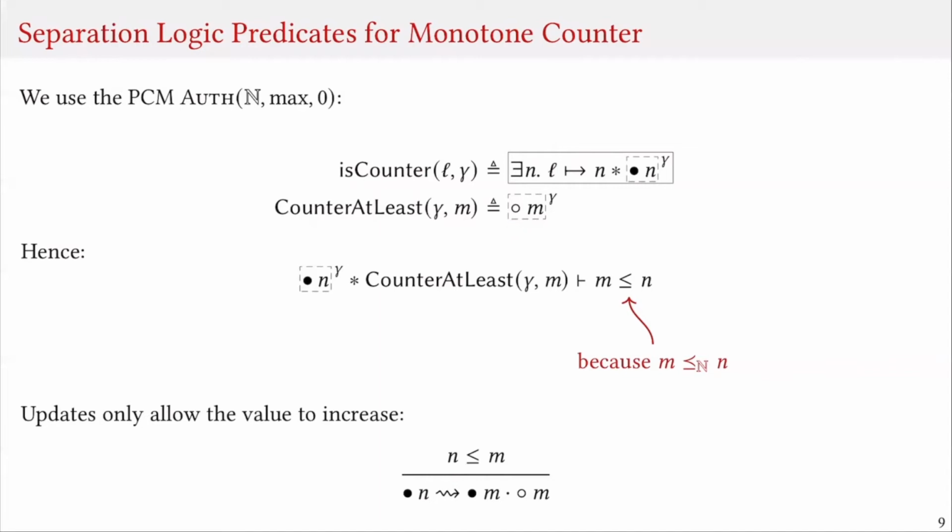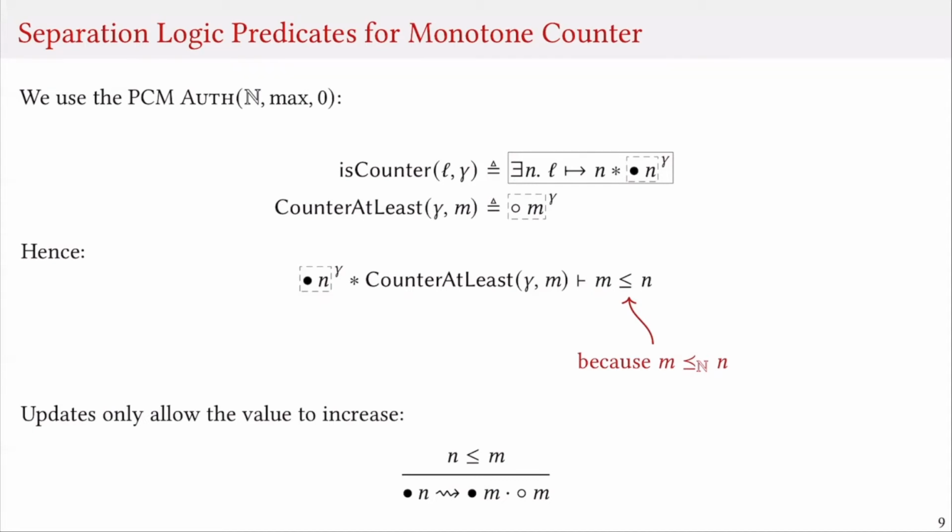Now, if we put these two pieces of information together, we get that if the value of the counter is exactly n, and it is at least m, it must be that m is less than or equal to n. This basically comes from the property of authoritative PCM that owning the full part and the fragment means that the elements are in the extension order, and the fact that the extension order on the PCM of natural numbers is just the order on natural numbers.